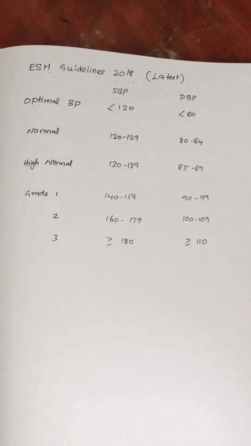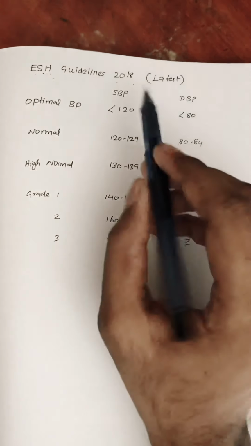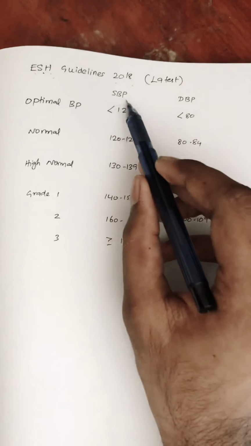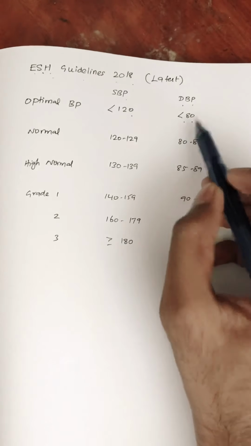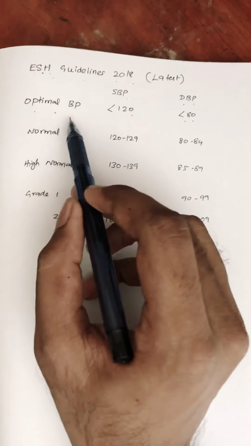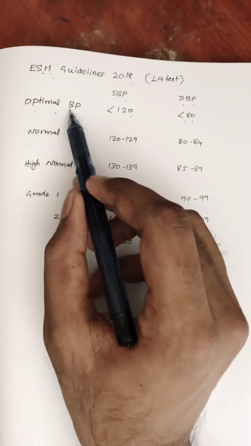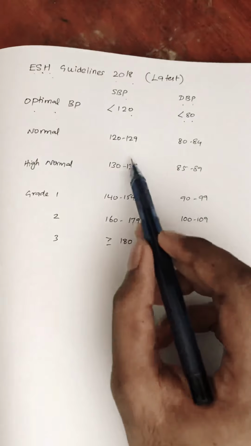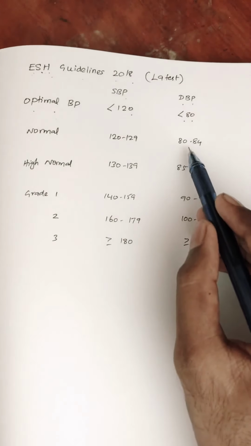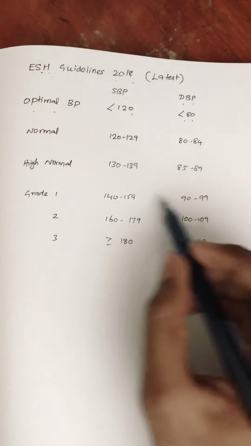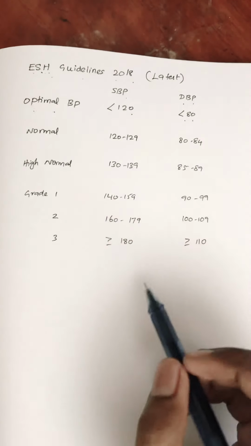Guys, these are the latest guidelines, from the European Society for Hypertension. According to this, if your systolic BP is less than 120 and the diastolic BP is less than 80, it is optimal BP. Before this it was called normal, but according to this guideline, this is the optimal BP. The normal BP is systolic 120 to 129 and diastolic 80 to 84. So there are major changes in this guideline. So you can follow this, guys.